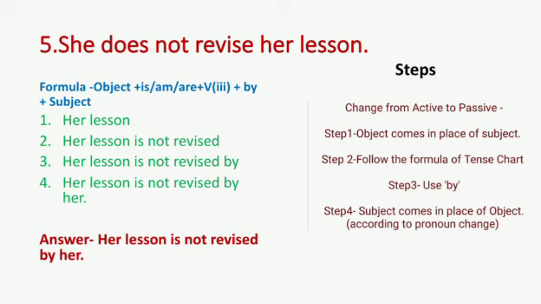Okay, you saw it's very easy. If you are confused about the object, you just need to ask a question with what and whom. She does not revise what? Then you will get the answer as an object. Okay, I hope it is clear to you now.